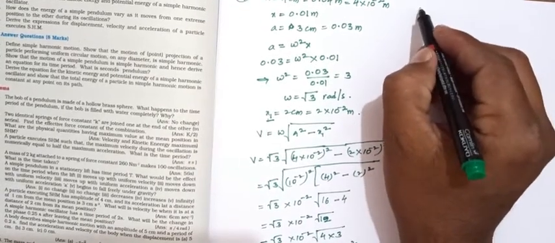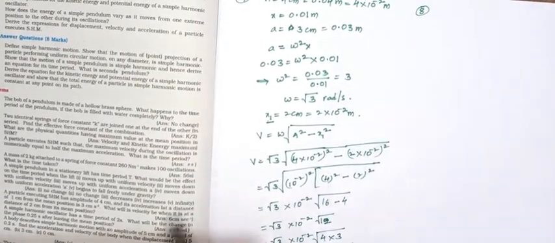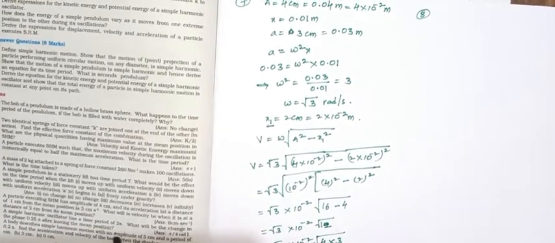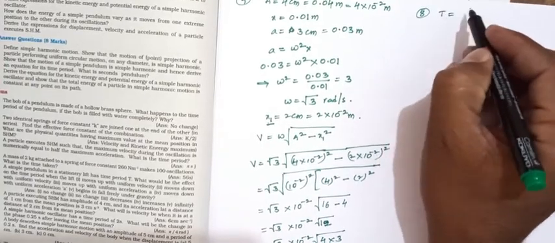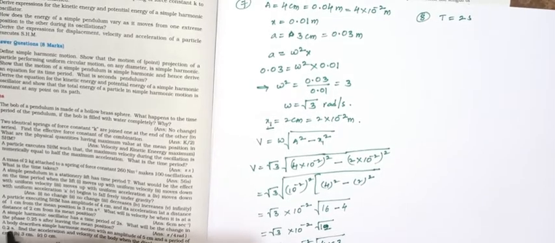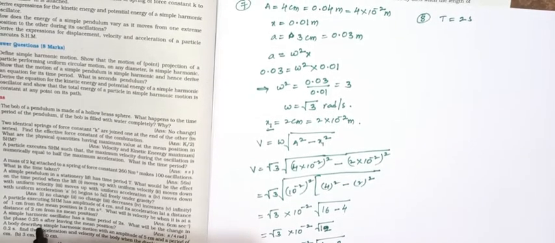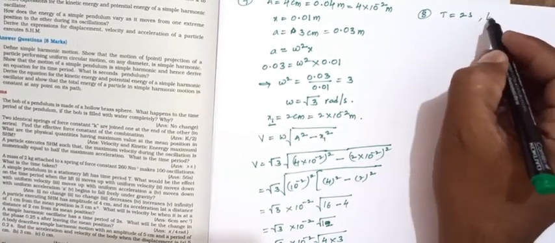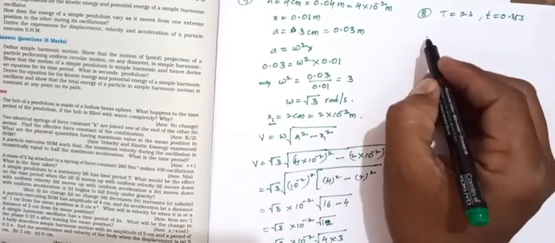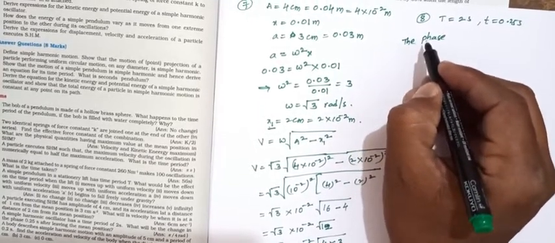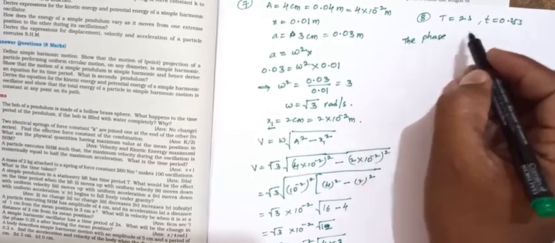Next we will discuss question number 8. A simple harmonic oscillator has a time period of 2 seconds. The time period is given, T equals 2 seconds. What will be the change in the phase 0.25 seconds after leaving the mean position? The time is given, t equals 0.25 seconds. The change in the phase equals